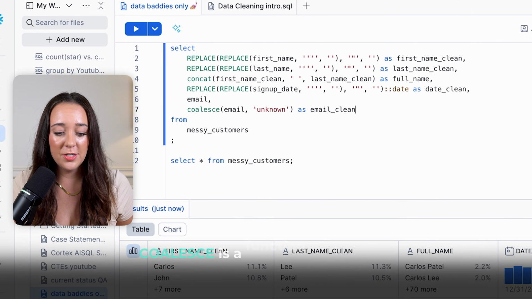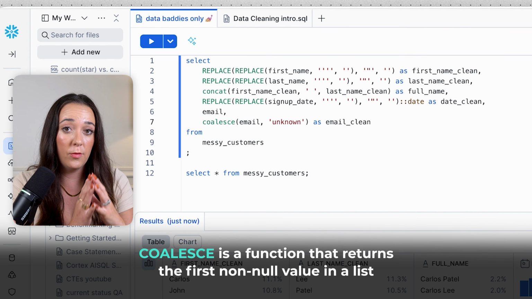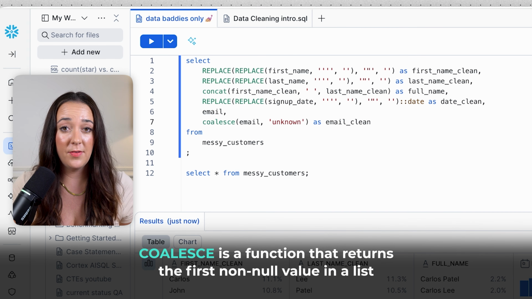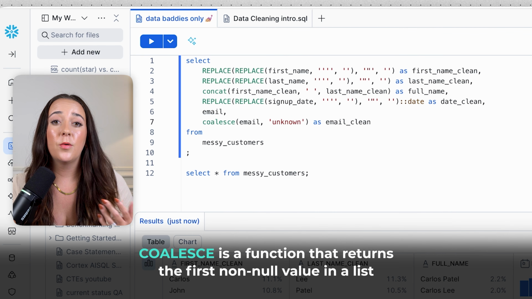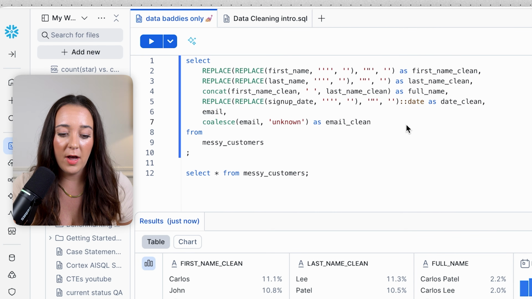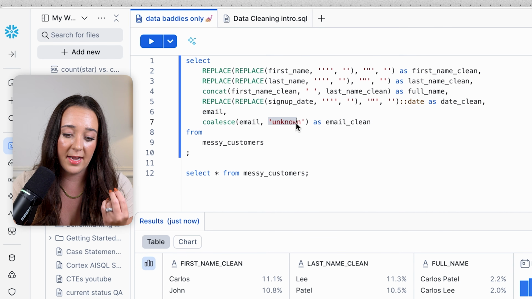We can use a function called COALESCE, and COALESCE is gonna return the first non-null value. So you can input as many columns and values as you want in COALESCE, and it's gonna return the first non-null item. A lot of times it's used to replace null values because you can put in a column, and then if it's null, it'll return the next thing you give it.